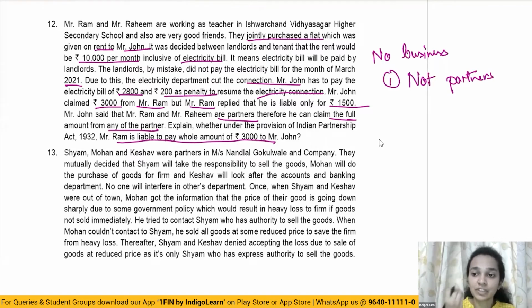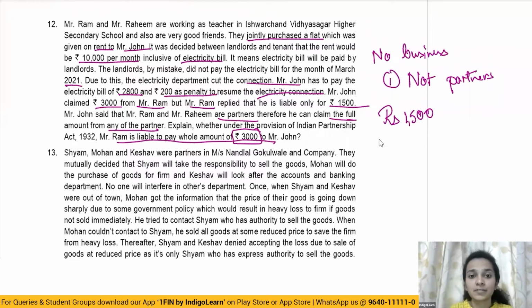They have jointly purchased a flat. They are joint owners, they are co-owners, and they are sharing the rent which is received. So similarly here, out of this 3,000, Mr. Ram is liable to pay only rupees 1,500 and not more than that. They are jointly liable towards this 3,000 on the basis of their co-ownership. So Mr. John can claim 1,500 from Ram and the remaining 1,500 from Rahim. He cannot claim the entire amount only from one person, because this is not a partnership, this is co-ownership. So here the relationship between Ram and Rahim is of co-owners and not partners.